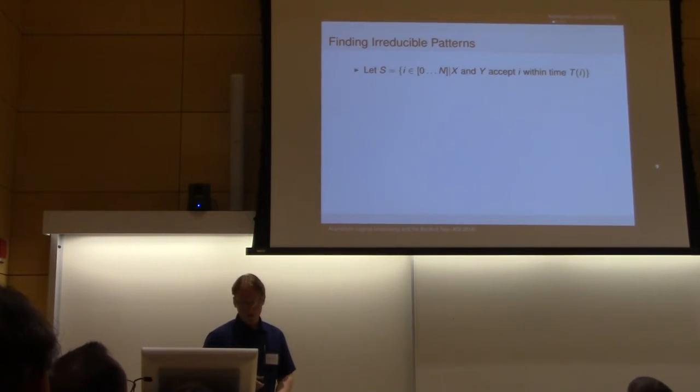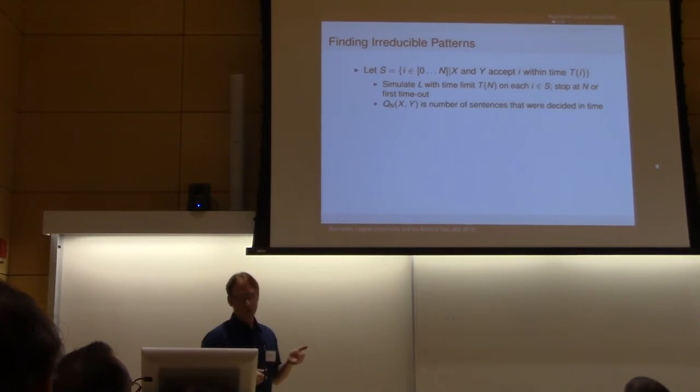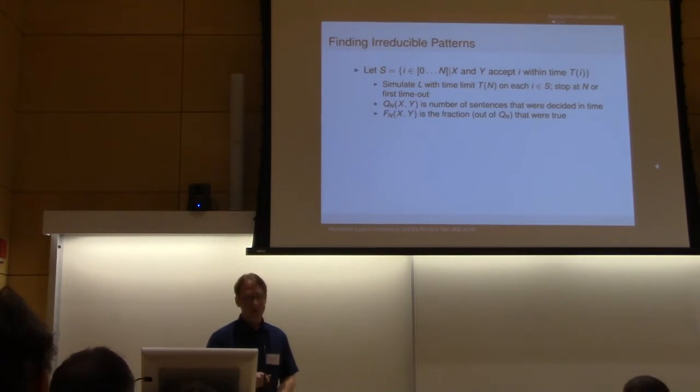So if S is the set where both of our Turing machines accept the number, then we'll generate a sample by running our theorem prover on every sentence in that set, and that will give us a number of sentences, a sample size, Q of n. That's the number, because the thing might not halt, and in general we might get sentences that aren't decidable. We're restricting to those that we were able to decide quickly. And then we have an empirical frequency of the sentences that turned out to be true.